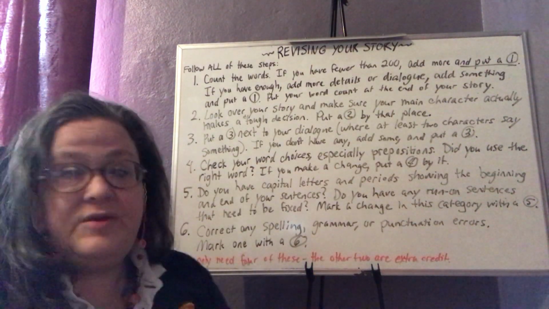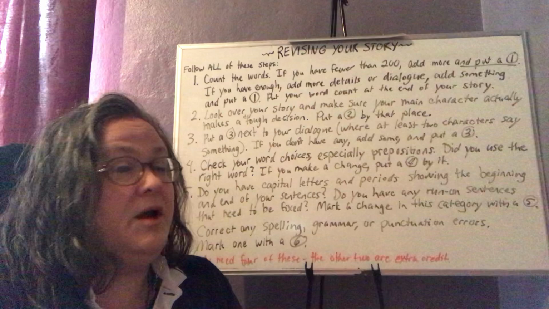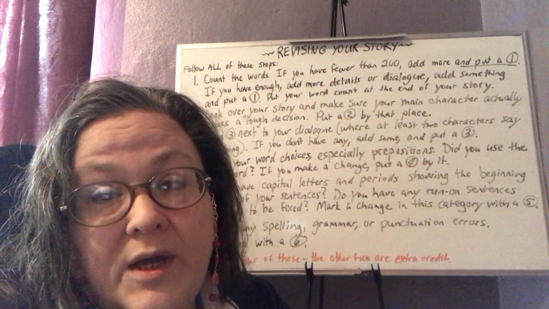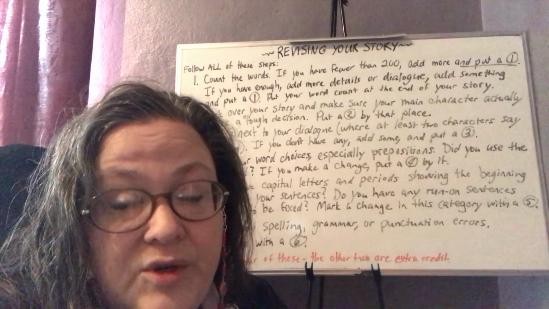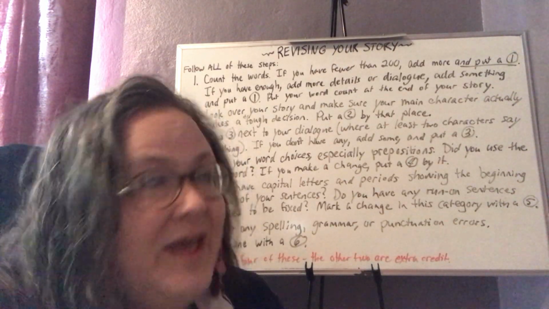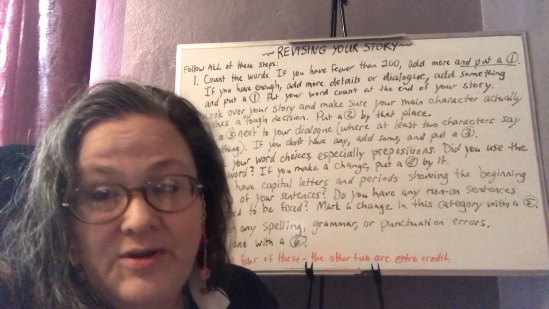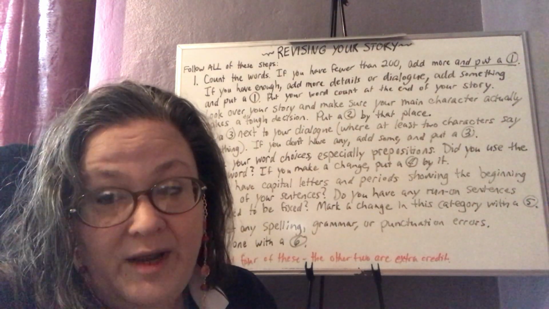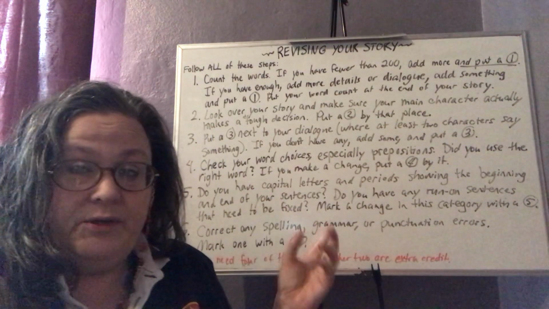You only need 4 of these to get your 4 points. The other 2 are extra credit. Please do them anyway. Okay? Most of you need extra credit, if not all of you. I'm trying as hard as I can to give you guys as many ways to make points as you can. So please do that.